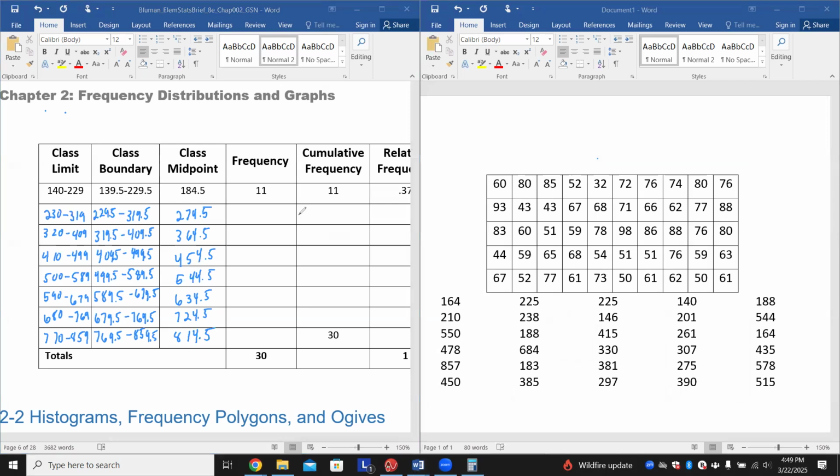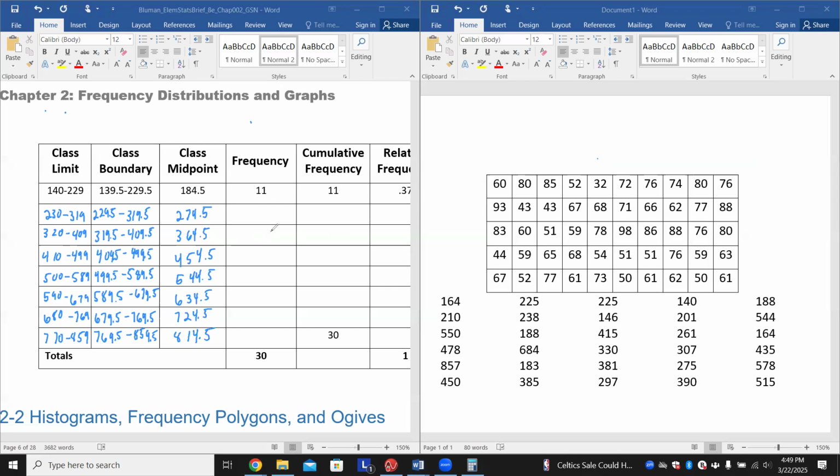I'm actually going to do a tally. There's only 30, so I'm going to do a tally here, and then I'll write the result over here. There's not a section for tallies, but it definitely would help to do that.